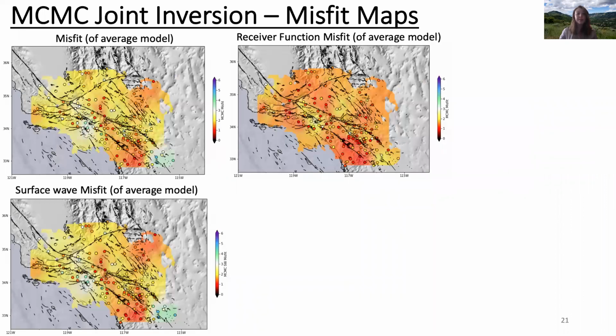We now review our misfit to our data sets. Our current inversion scheme results in higher misfit from surface wave data, mainly contributed from H/V, compared to good fits of the receiver function, as that is our focus at this time. However, many basin stations are currently not included due to difficulty fitting the initial early arrival in the receiver function. We are working to alter our model parameterization in order to fit all of our data.